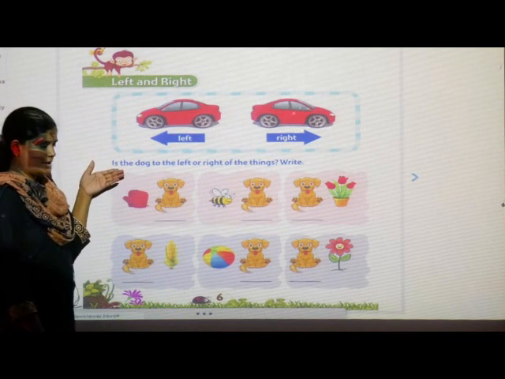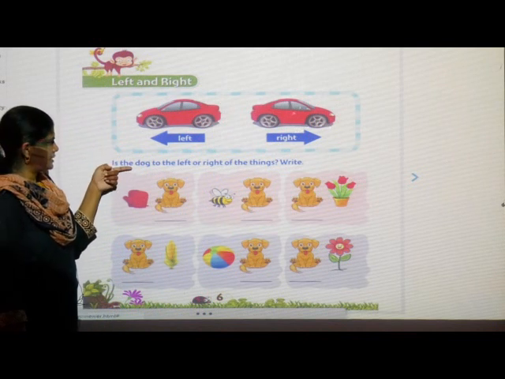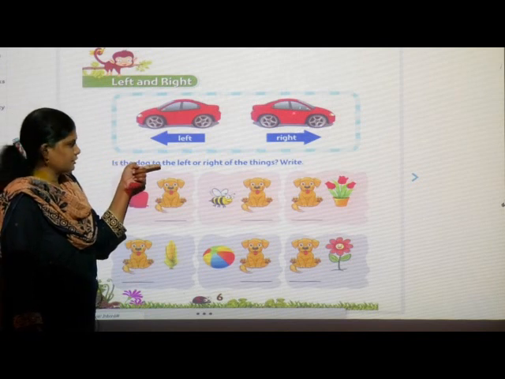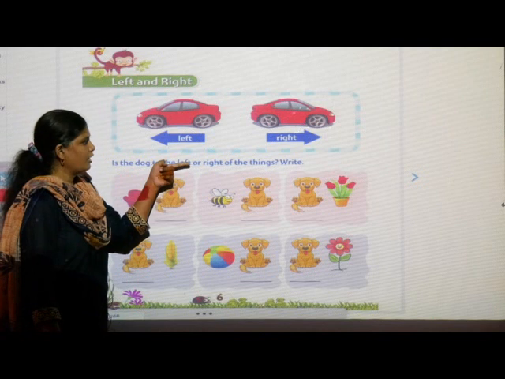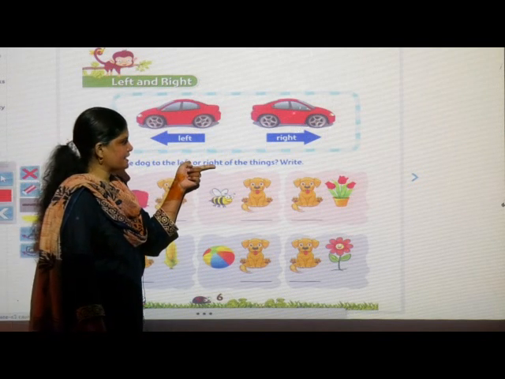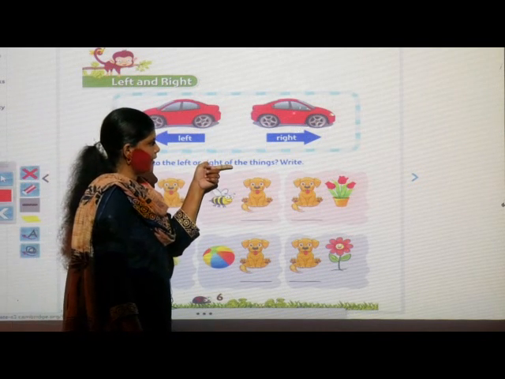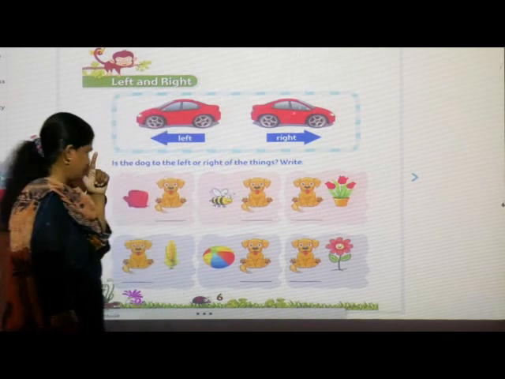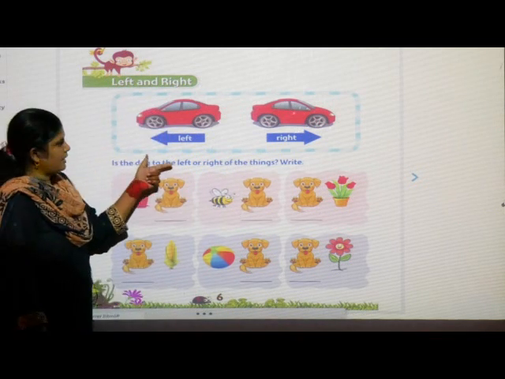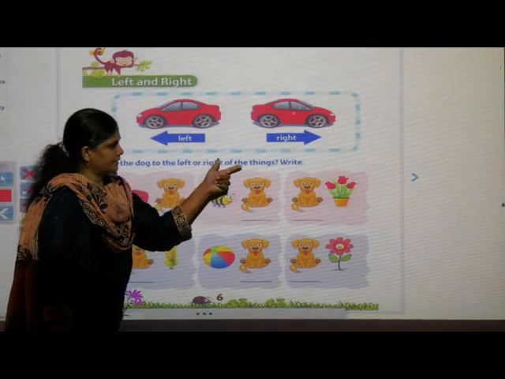Now next, is the dog to the left or right of the things? Is the dog to the left or right of the things?